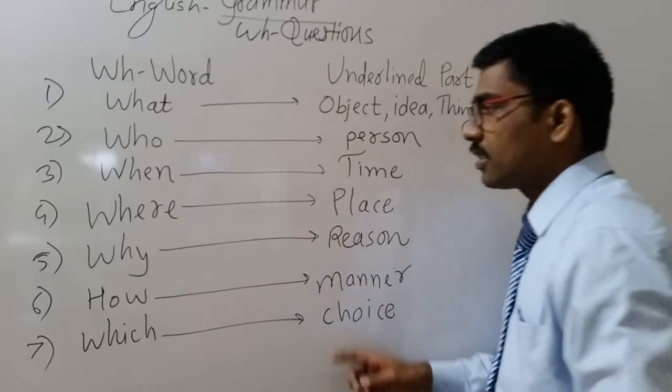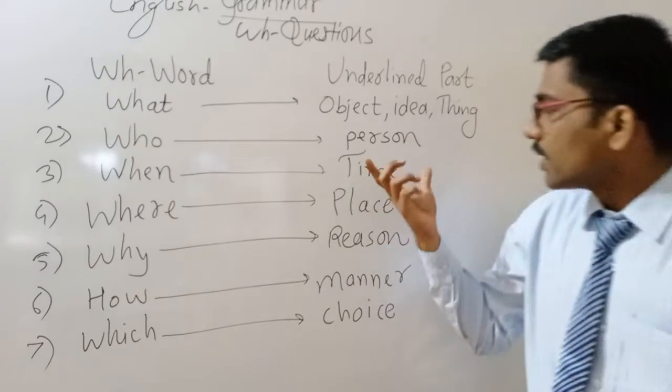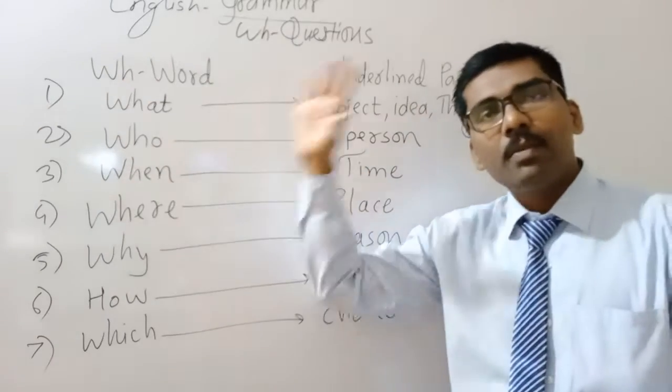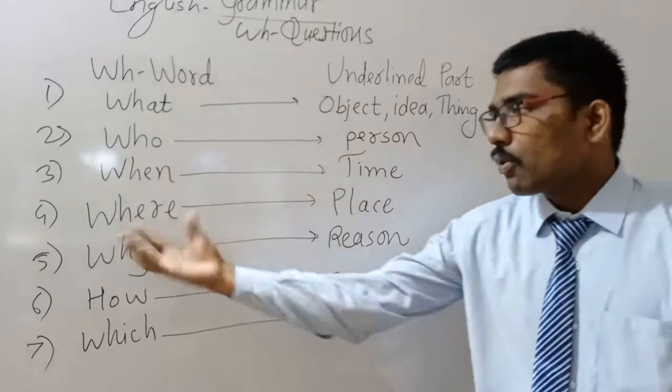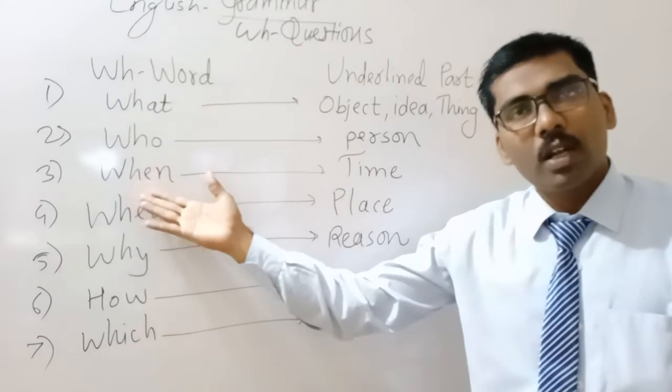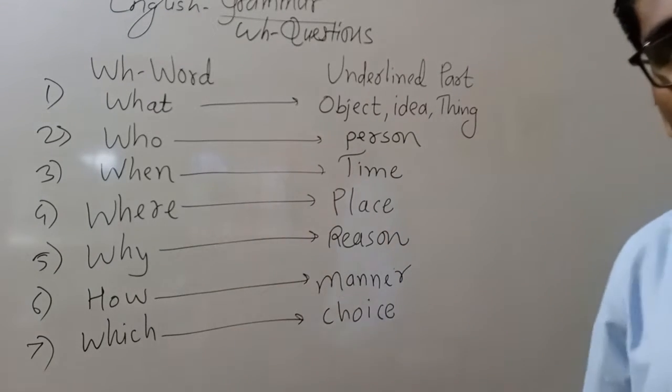The underlined part will be the answer, no. If the answer is a person, the question will be who. If the answer is time, the question will be when. If the answer is a place, the WH word will be where. Understood? Dear students, understood this?